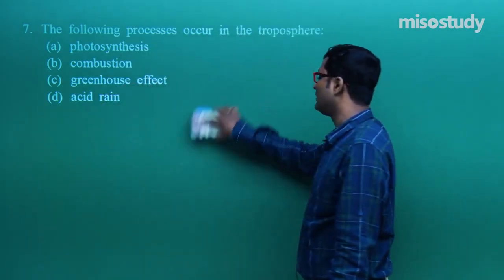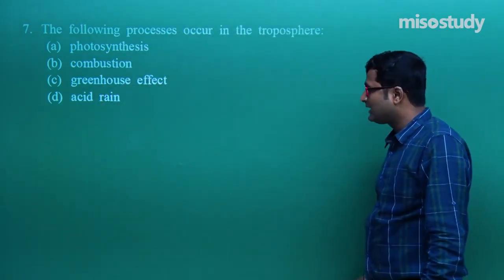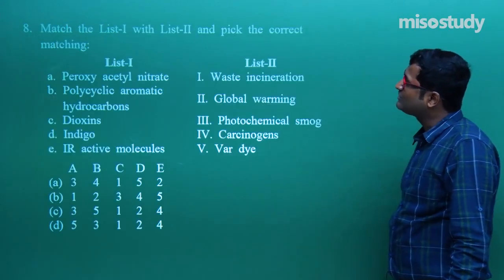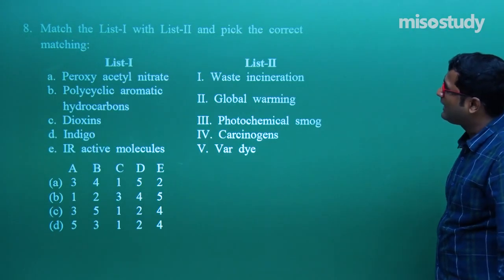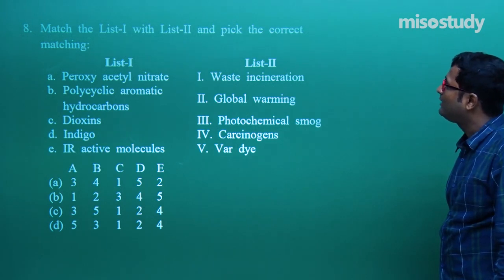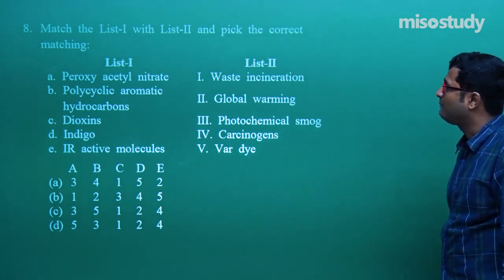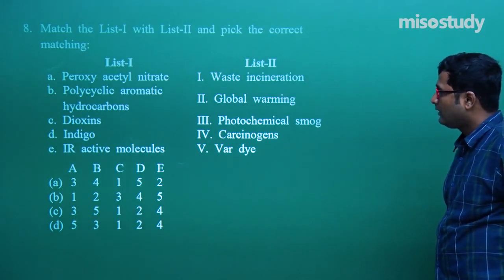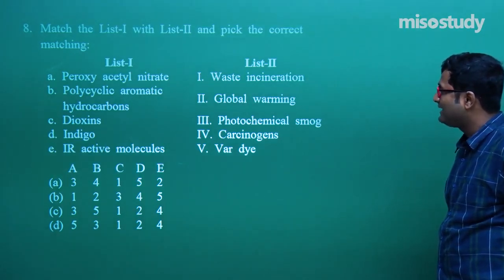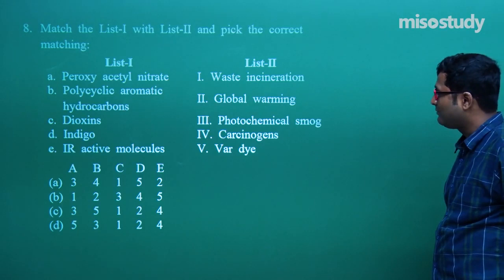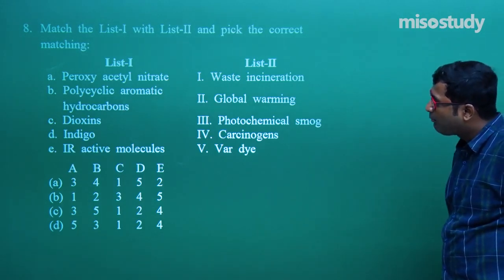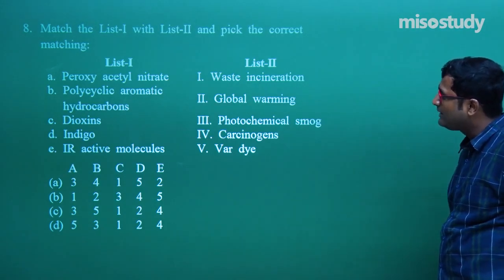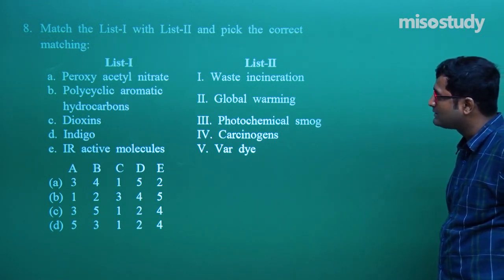Now let's move to the next question. What the next question says here: match list 1 and list 2 and pick the correct matching. Now tell me what will happen. Peroxyacetyl nitrate, tell me, and polycyclic aromatic hydrocarbons.